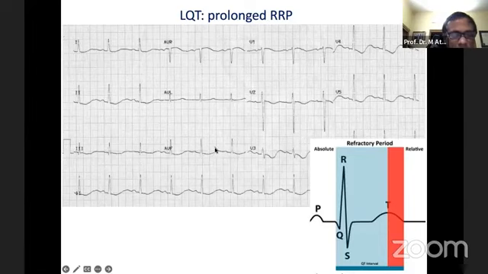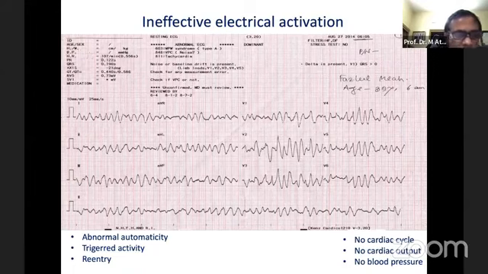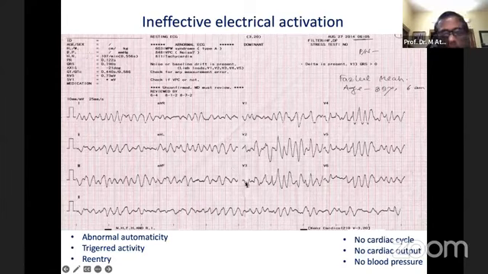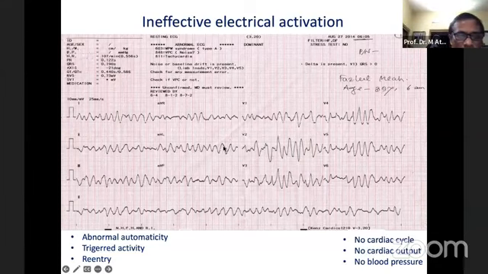So the heart's electrical system is exposed to premature beats, which can interact, be conducted and produce some kinds of arrhythmia. This is one example where I don't know how it was actually produced, either abnormal automaticity, triggered activity or re-entry. But this represents chaotic electrical activity where there is no defined cardiac cycle, so there is no cardiac output, no pulse, no blood pressure. This is chaotic electrical activity, either ventricular fibrillation or polymorphic VT.